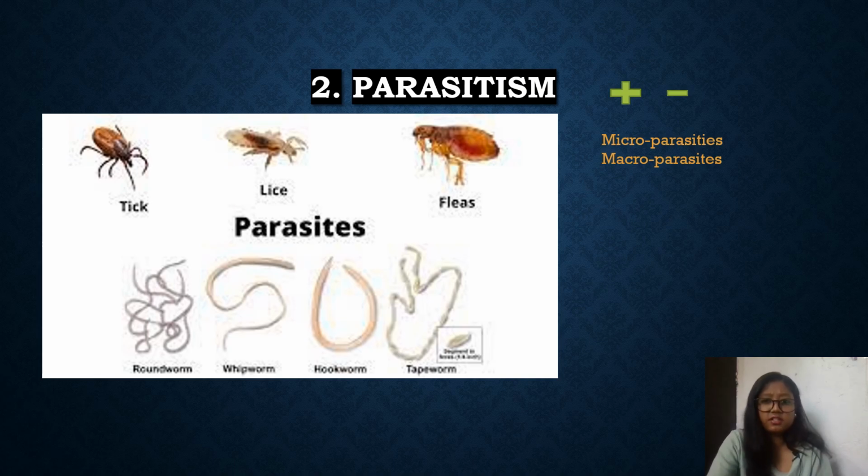So the next is parasitism, where one organism is benefited and the other is harmed. This picture represents some microparasites and some macroparasites. So the tick, lice and flies act extracellularly and suck the blood, and the others are some hookworms, tapeworms which suck the blood or take the nutrition from intercellular.